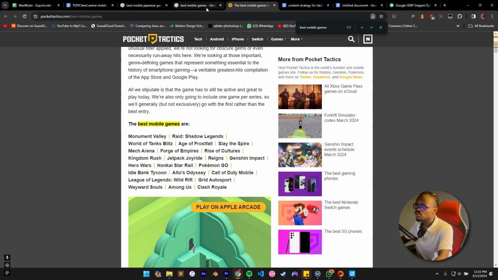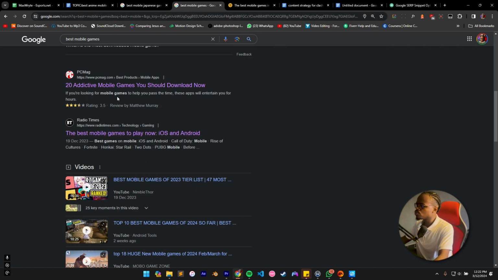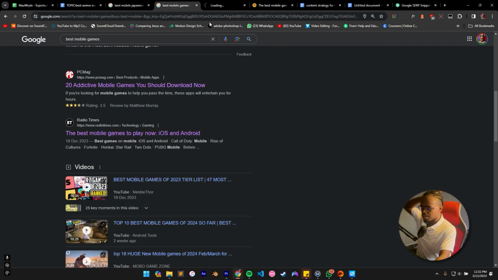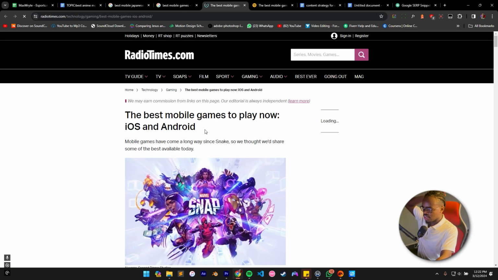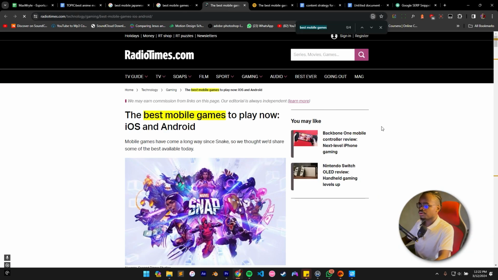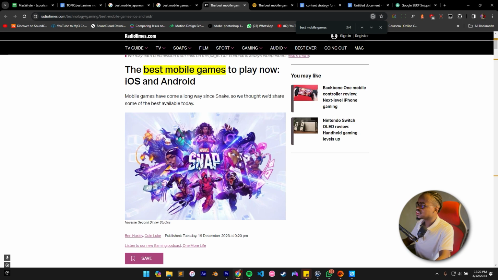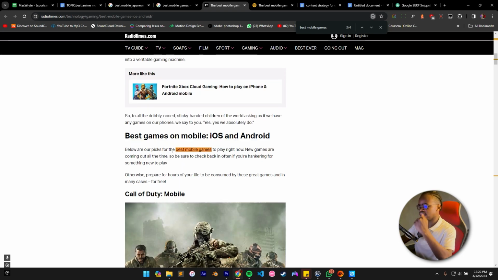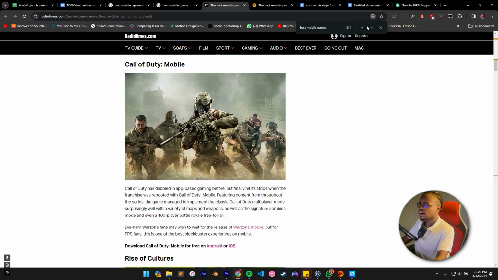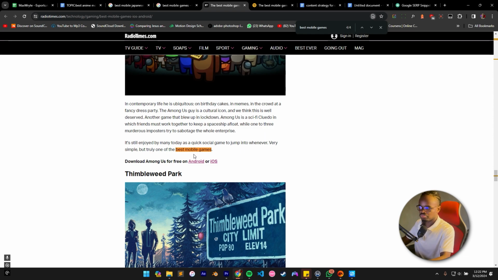And guys, don't limit it to only one page. I could also go to this one, open it. Let me see what Radio Times did. They put the keyword in their title. They put it underneath their next subheading, and they put it somewhere down in the body, in the middle of their text.